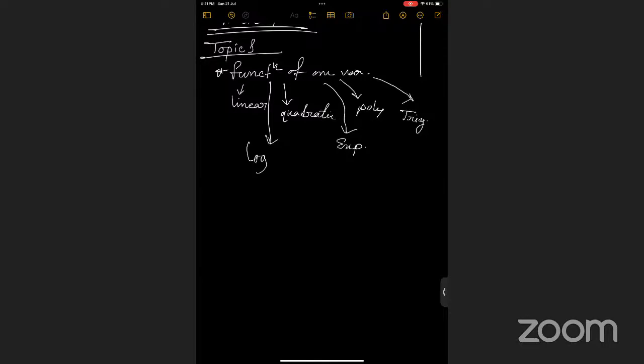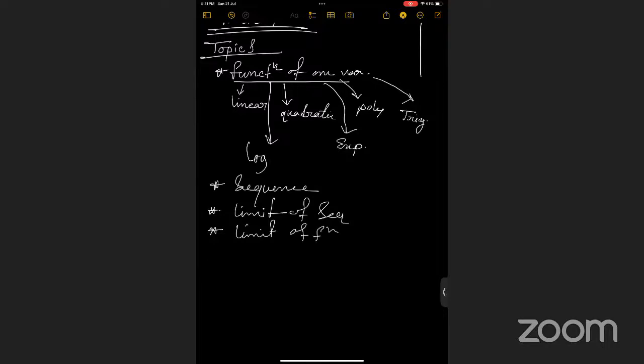So, let me first write down the topics already covered in week 7 that we will do in this session. So it was a function of one variable. Then you learned what is the sequence, limit of a sequence, limit of function, and continuity of a function, right?